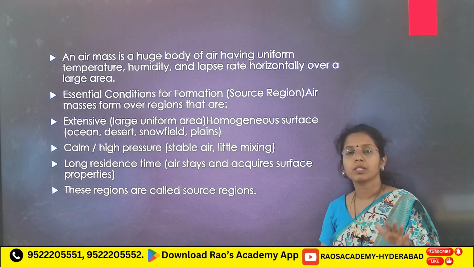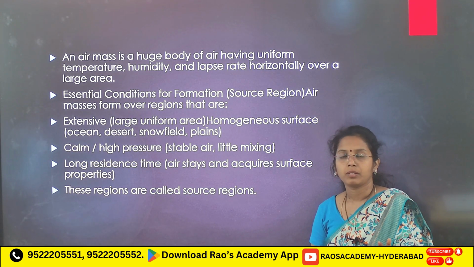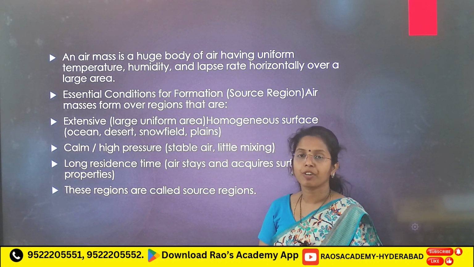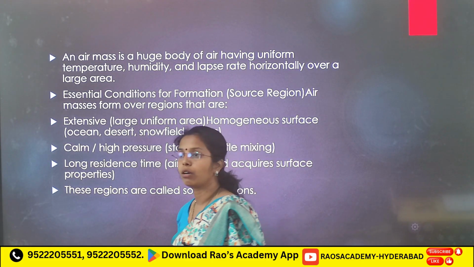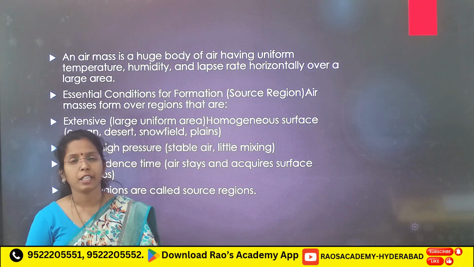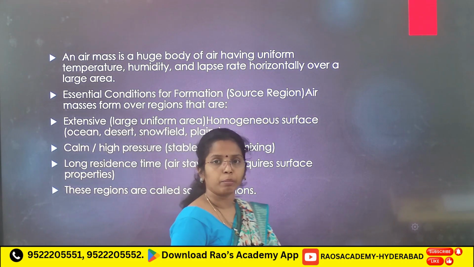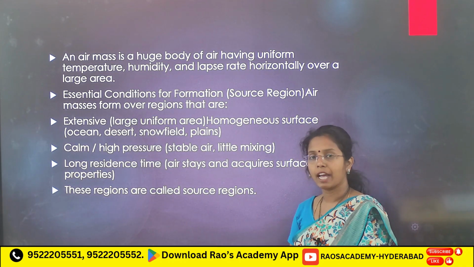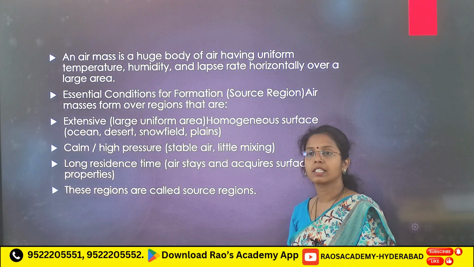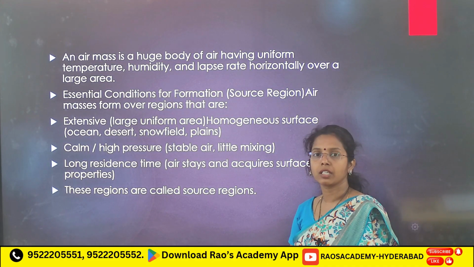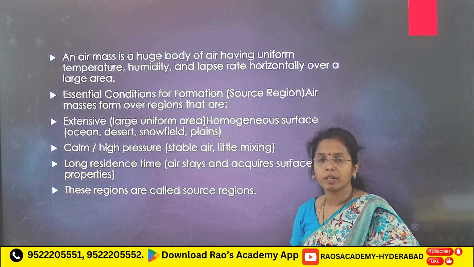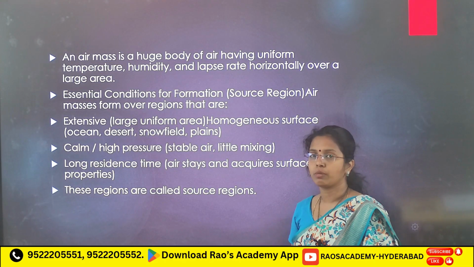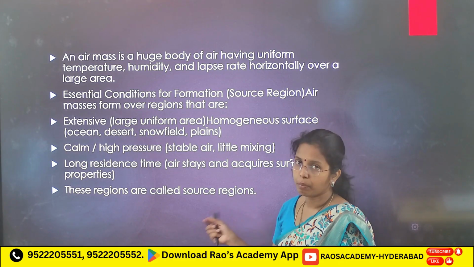Next, jet streams, clear? Strong upper air circulation in the upper troposphere, those strong winds are known as jet streams. We have seen permanent jet streams, subtropical westerly jet streams, polar front jet streams, and temporary jet streams like Tej, very important for your Indian climate. Because of these jet streams, monsoon is affected. That we are going to learn in Indian climate. Next, we have seen characteristics: jet streams are geostrophic winds, and they flow in a meandering path, very fast, with Rossby waves effect, and we have seen the polar vortex also.